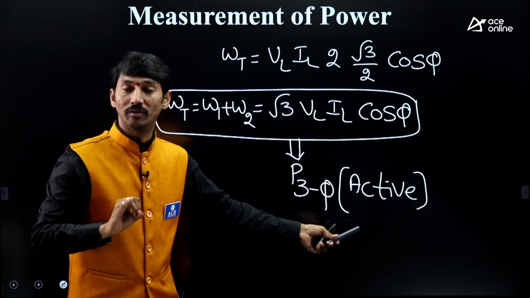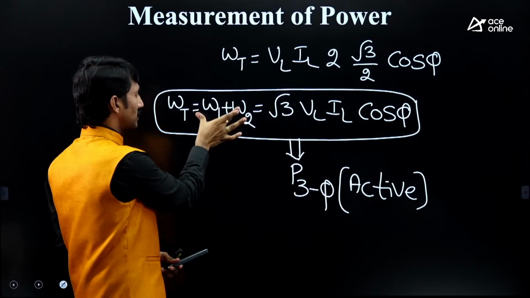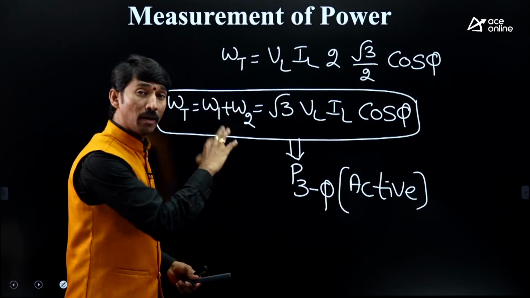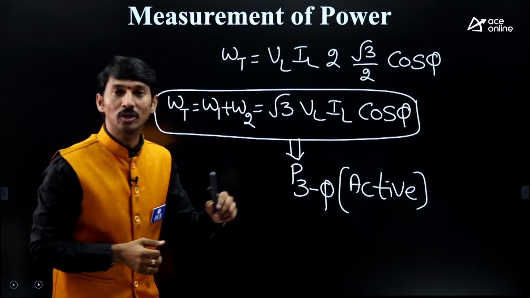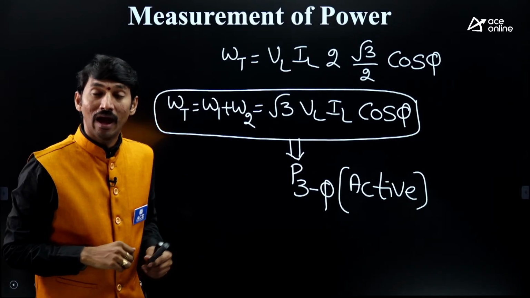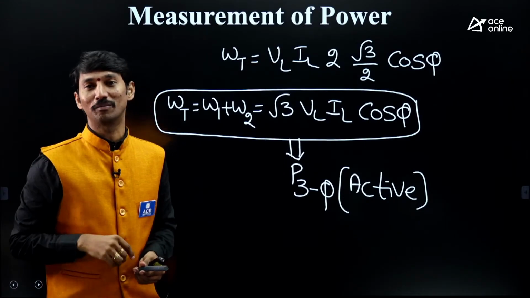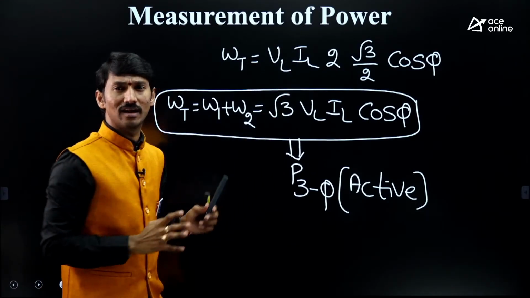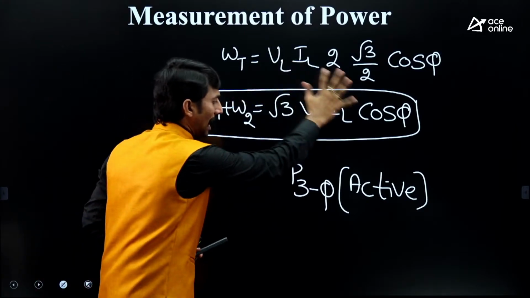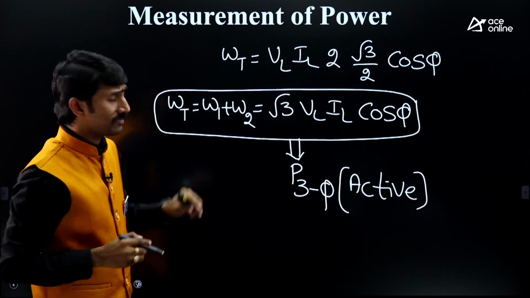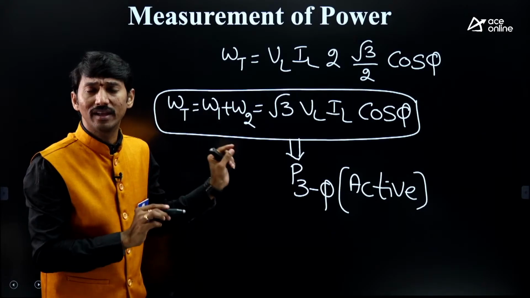Not only active power, we can get reactive power by subtracting these two, and by combining active and reactive power we get apparent power. Proceeding further, the power factor of the load can also be determined. Those many advantages are there. But as of now, I have only given the active power notation. This is the total discussion regarding active power measurement.